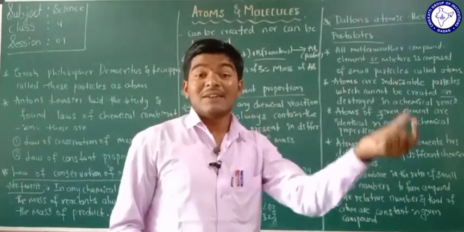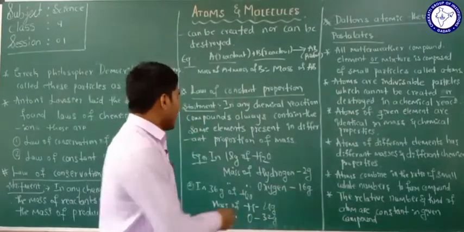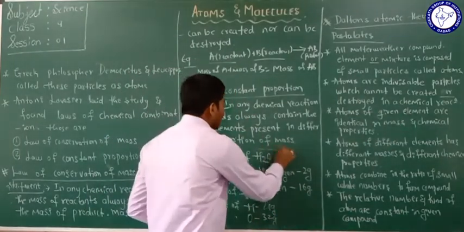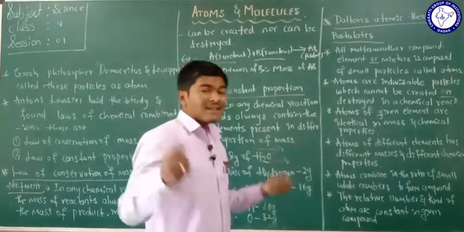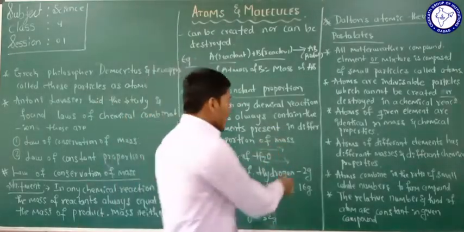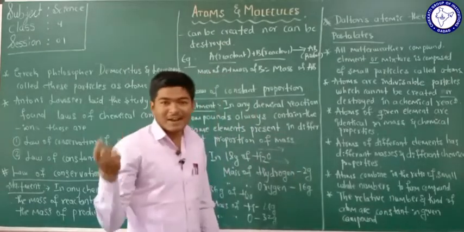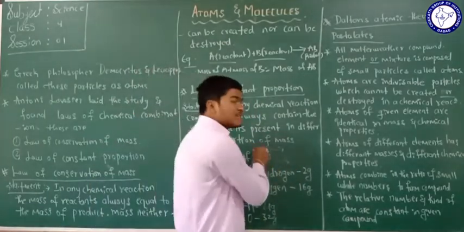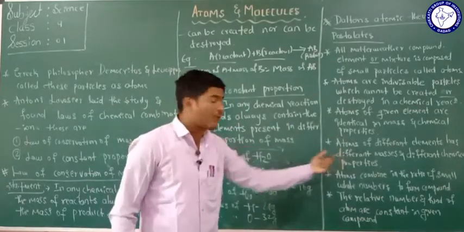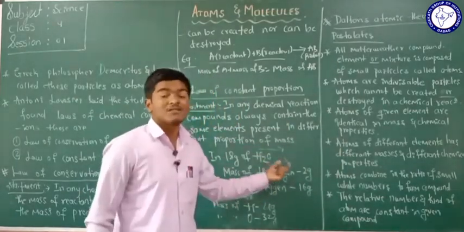I am considering one atom of hydrogen and one atom of oxygen. The mass of the hydrogen is very different from the mass of the oxygen, and the chemical properties of the hydrogen are very different from the chemical properties of the oxygen atom.